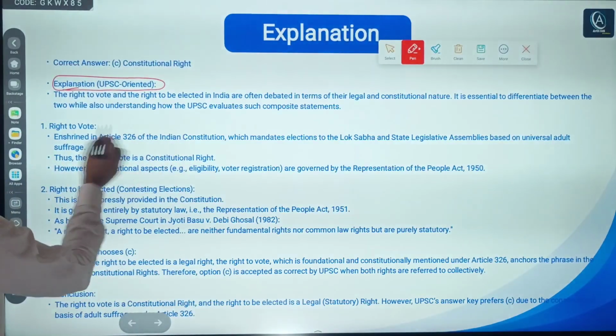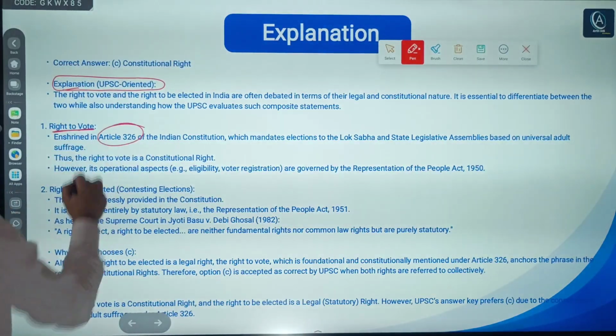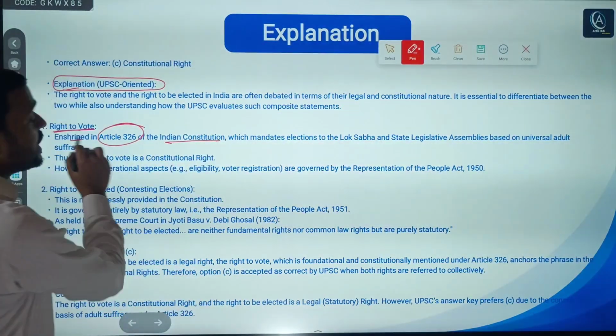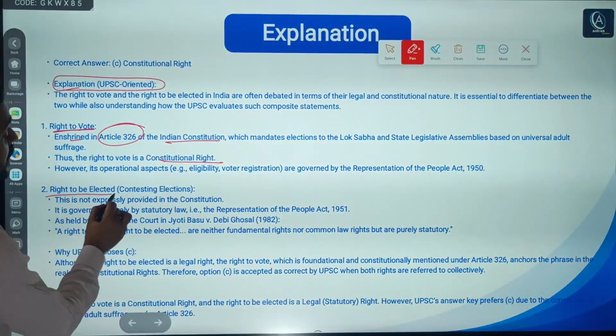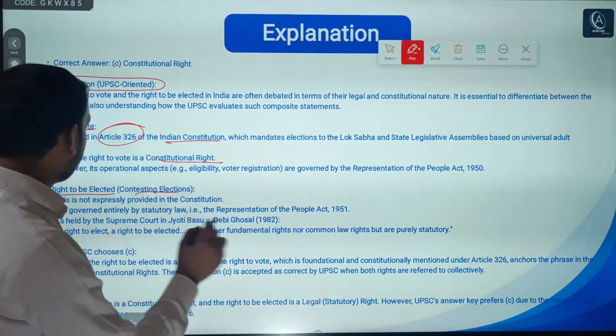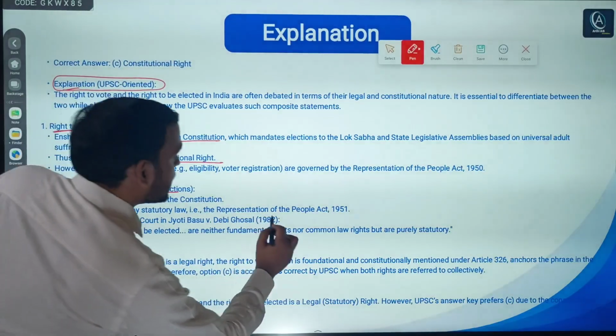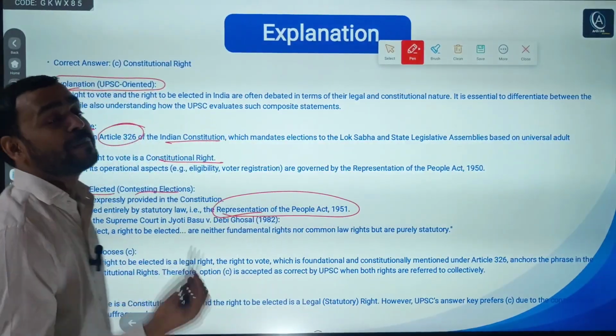So already I told you, the right to vote is under Article 326 enshrined in the Indian Constitution, and thus it is a constitutional right. But the right to be elected or contesting election comes under what? Representation of People Act 1951.